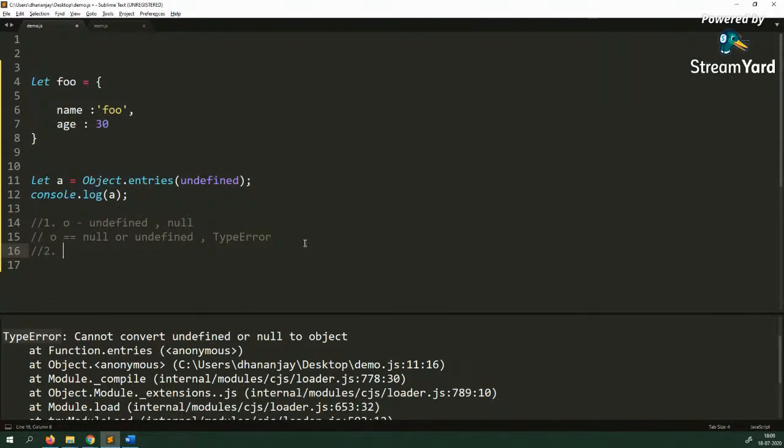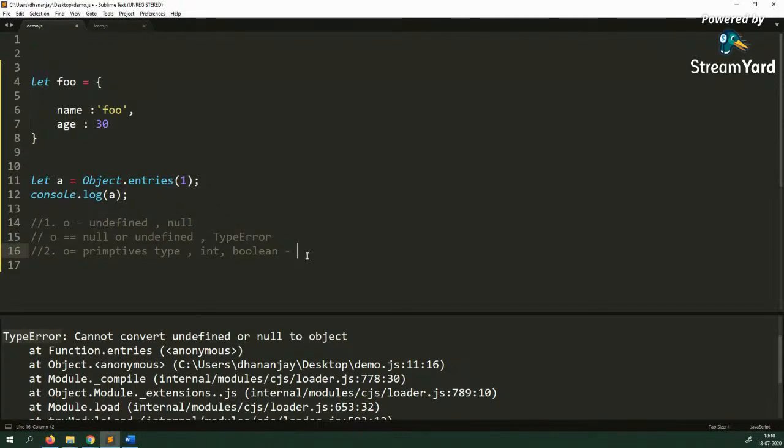In step 2, it checks whether O is a primitive type. Primitive types means whether it's an integer or boolean and all those things. So let's pass an integer here. I'm passing one in Object.entries. JavaScript says that if Object.entries has passed step 1, meaning it is not null or undefined, and it is a primitive type, then it will not throw you an error.